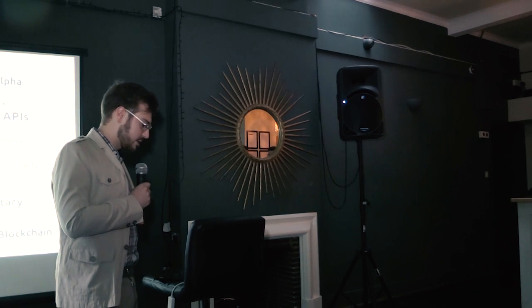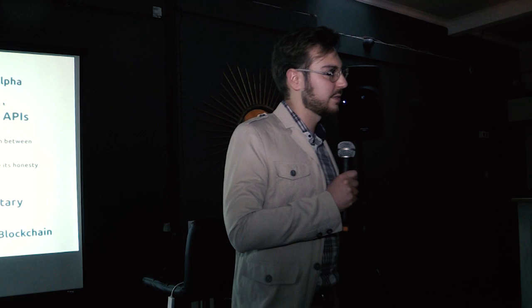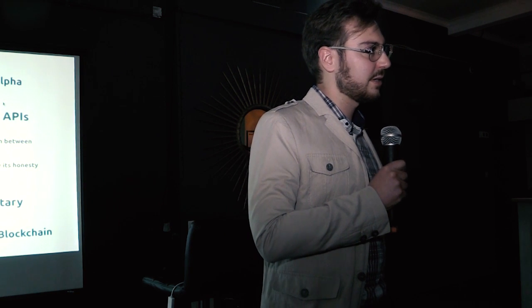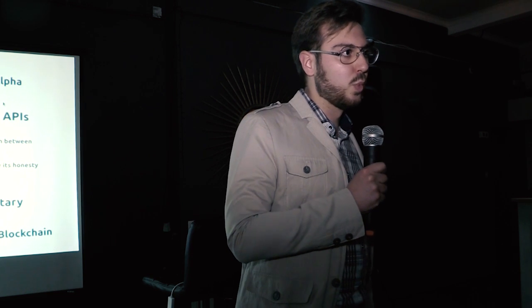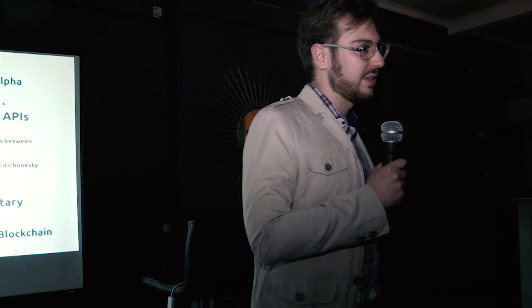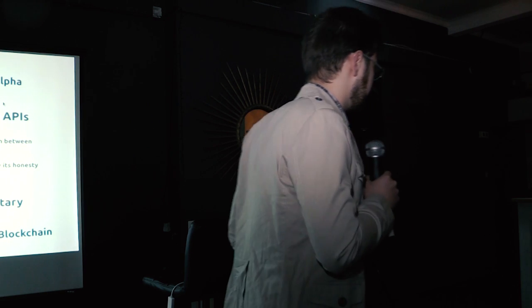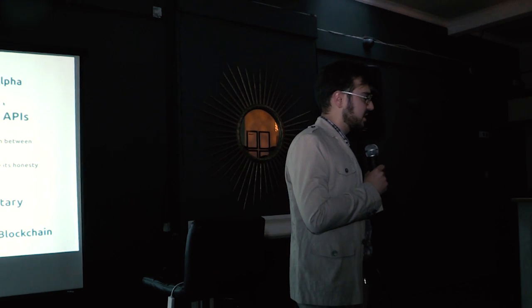So essentially, Oraclize provides some cryptographic evidence showing that the data you asked to fetch or to base your smart contract on wasn't tampered with by Oraclize. So the way we do that is with TLS Notary at this point. We have other proofs coming soon, but TLS Notary is an interesting project.